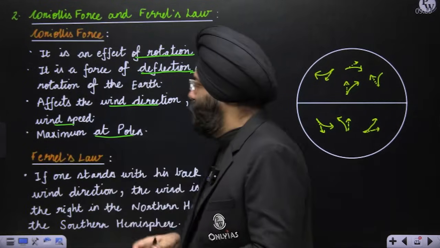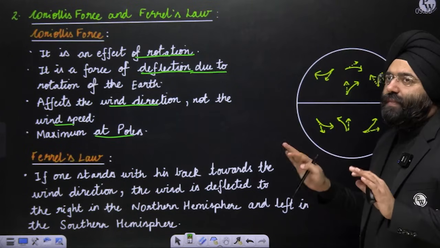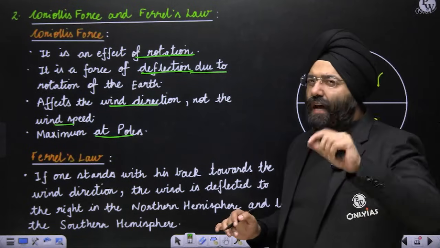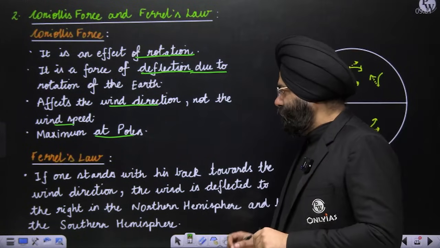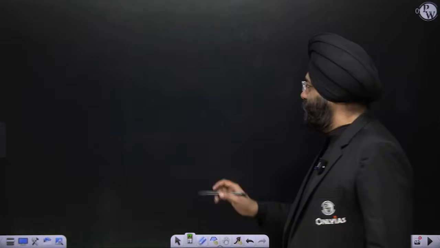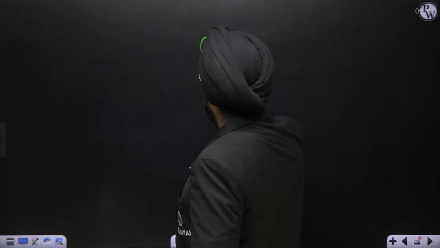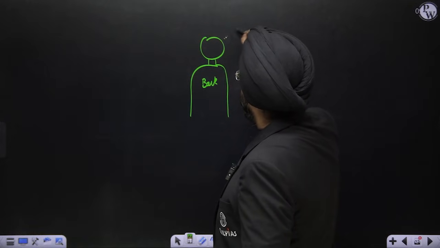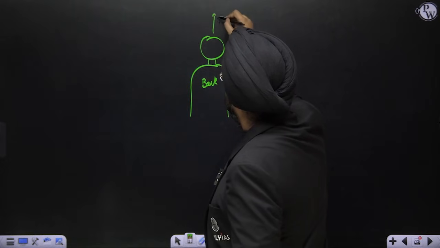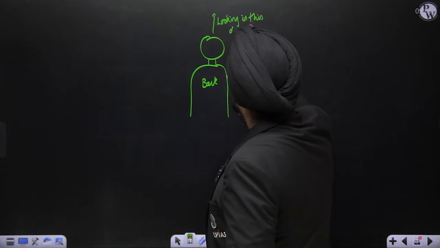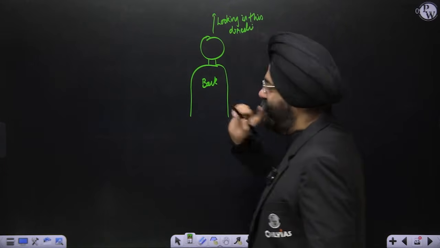Now see, understand Ferrel's law. Ferrel's law is basically explaining this particular diagram which you need to understand. See, I'm mentioning the exact statement of what Ferrel basically stated. If one stands with his back towards the wind direction, let us see this. Supposedly, this is a man, right? And this is his back. He's looking this way, looking forward, right? So this is his back.